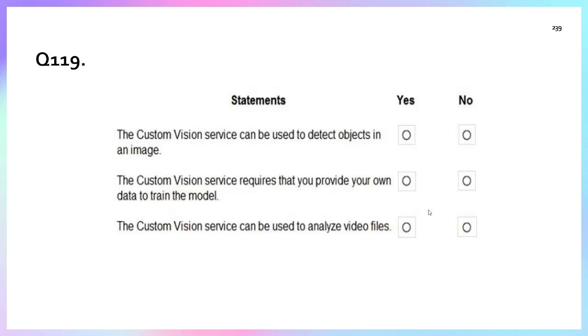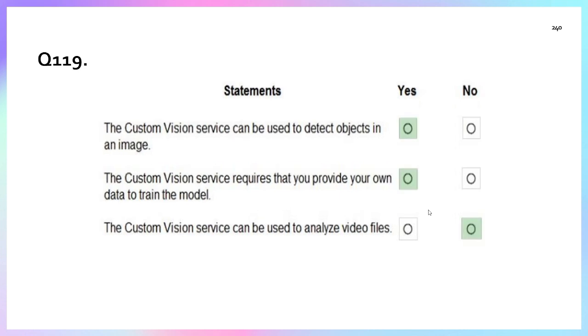Question number 119. Statement 1: a Custom Vision service can be used to detect objects in an image. Yes, Custom Vision is used to detect objects in an image. This is true. Statement 2: a Custom Vision service requires that you provide your own data to train the model. Yes, with Custom Vision we always provide our own images to train the model. So statement 2 is also true. Statement 3: the Custom Vision service can be used to analyze video files. No, Custom Vision is used for images only. So 1 and 2 are true and 3 is false.